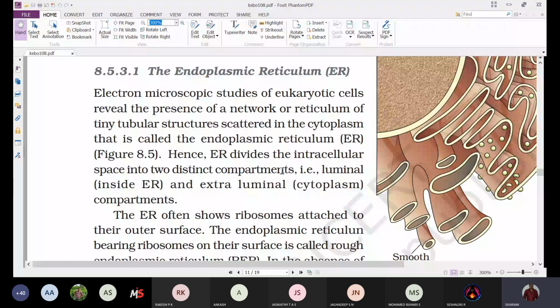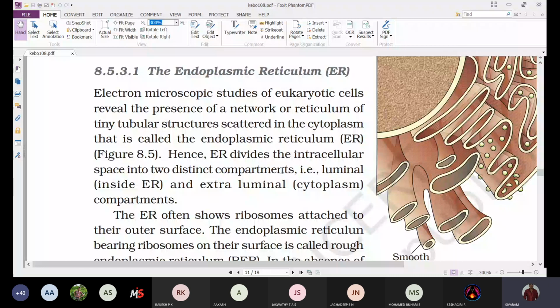The cytoplasm outside the endoplasmic reticulum is called the extraluminal compartment. The space enclosed inside the tubular structure of the endoplasmic reticulum is called the luminal compartment, and the space inside the cell outside the endoplasmic reticulum is the extraluminal compartment.